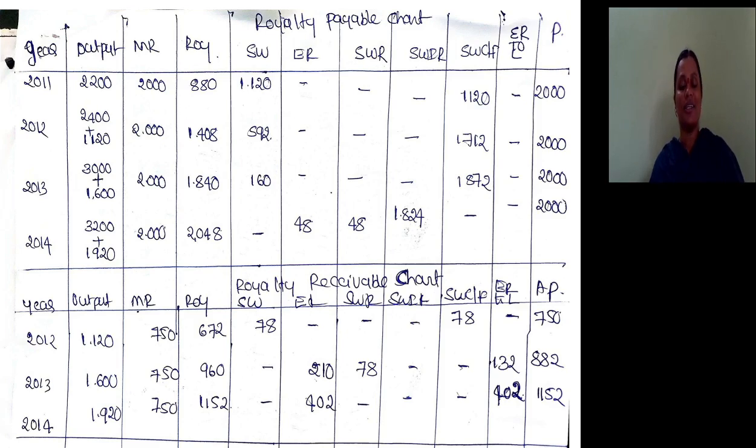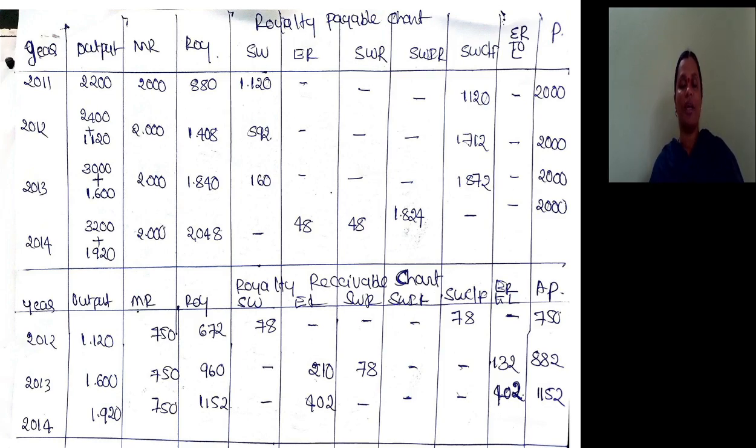Very next year there is excess to the extent of 210. We can recoup the short working of last year, that is 78. So excess after recoupment, 210 minus 78, belongs to the lessor, and that should be recorded in the last but one column, 132. Amount payable is minimum rent plus 132, so that is 882.